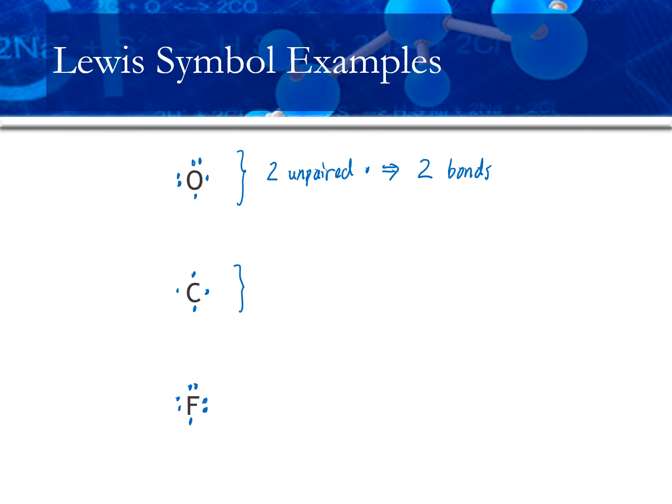Carbon, 4 unpaired. It will typically form 4 bonds. And fluorine, with 1 unpaired, will typically form 1 bond. So that's a prediction that we can make just based on Lewis symbols directly.